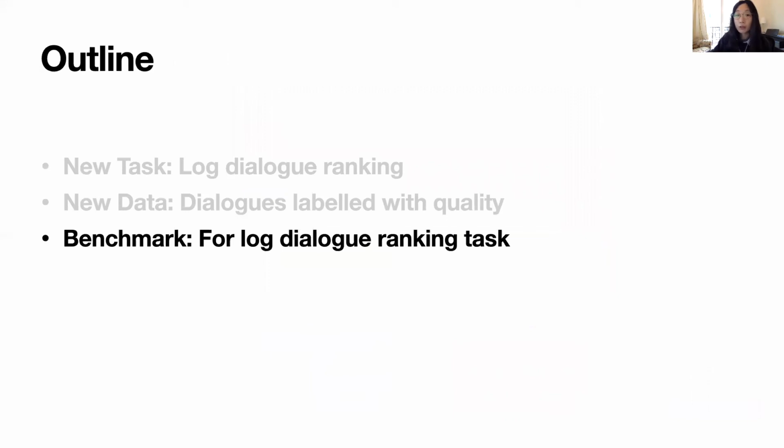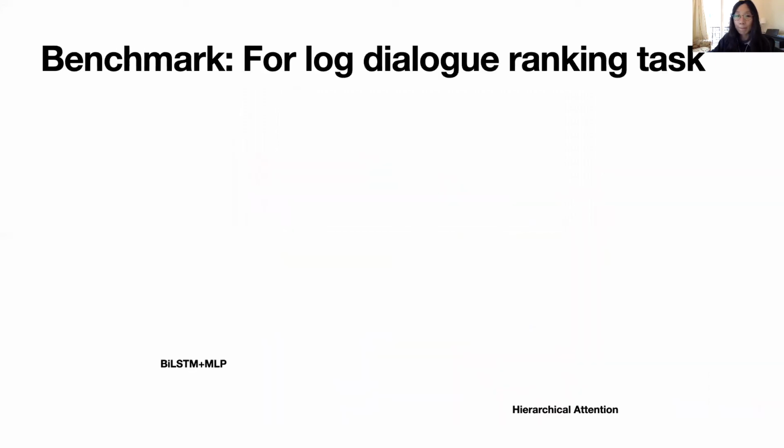Finally, I will give an introduction to our benchmarks over this log dialogue ranking task. We introduced 2 document classification models as the baselines of the dialogue ranking task. The first baseline is called bidirectional LSTM plus MLP.